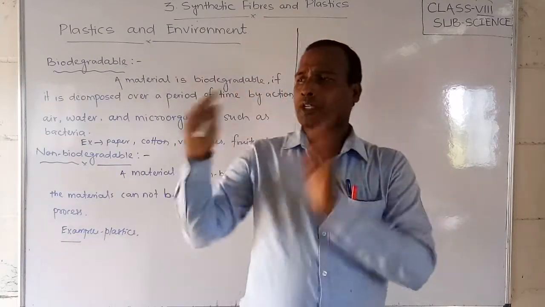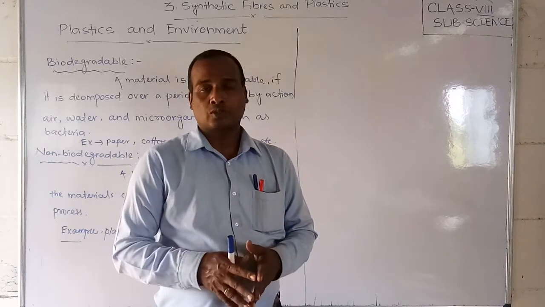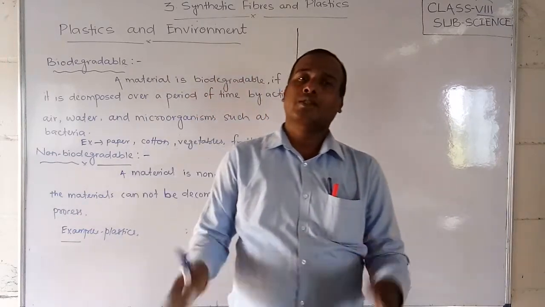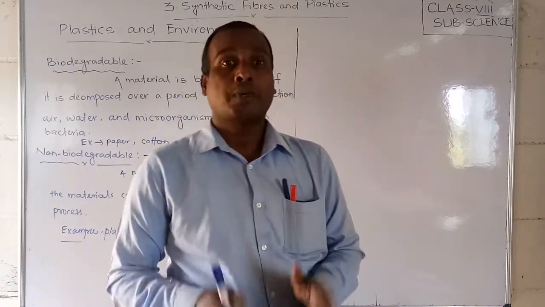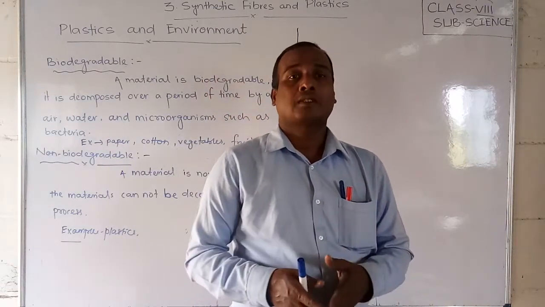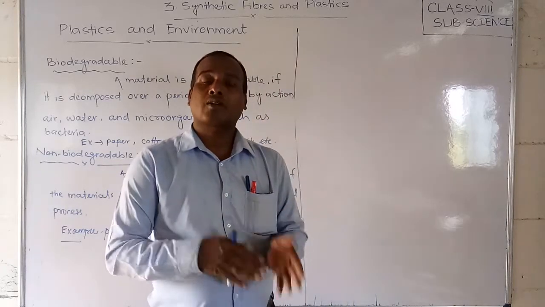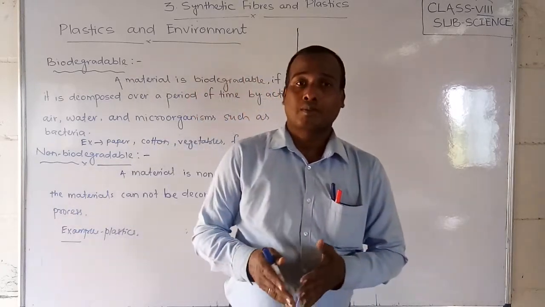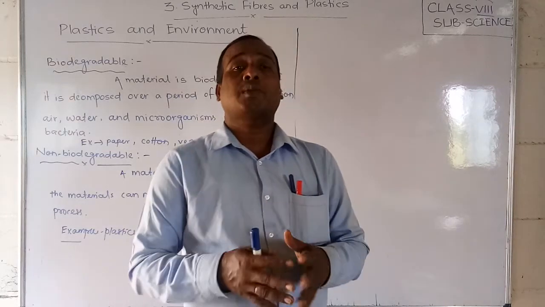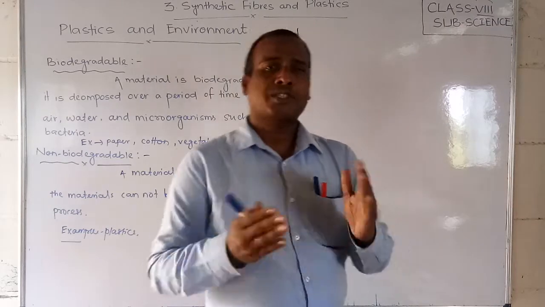If you throw these outside, they will easily decompose and mix with the soil. But some other substances like plastics are not decomposed by nature, by the air, by the water or by microorganisms. Such materials are called non-biodegradable materials. Okay, so let us start now.